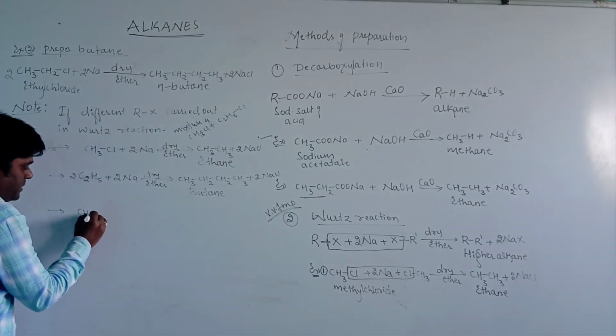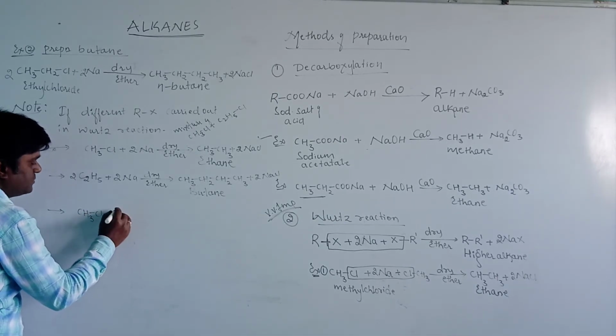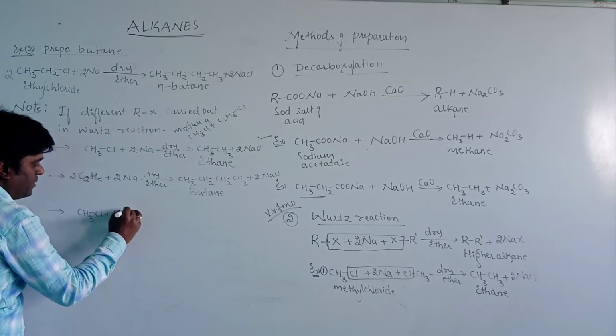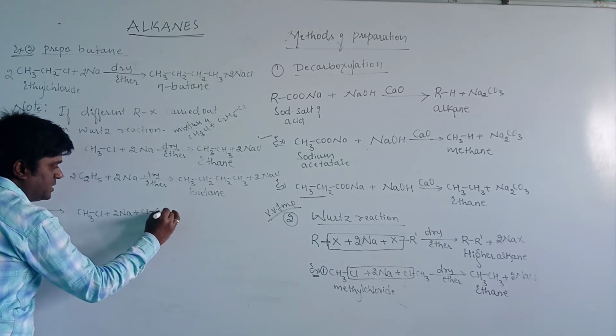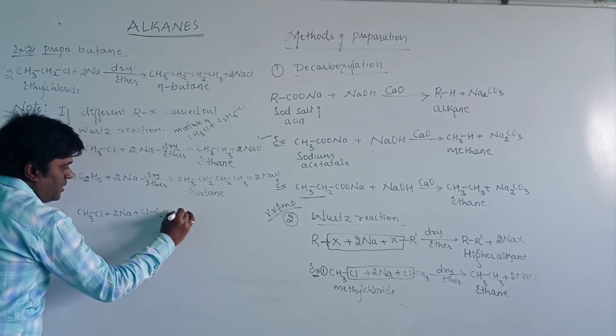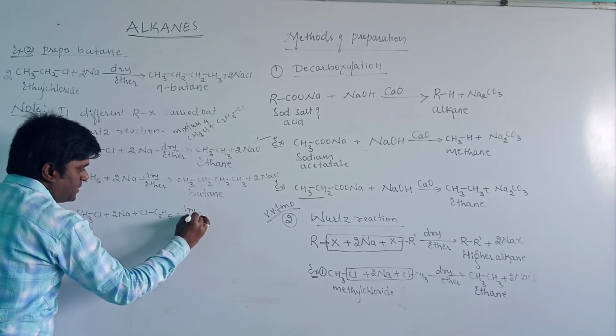Then the third possibility is that methyl chloride may react with ethyl chloride, C2H5Cl, in the presence of dry ether.